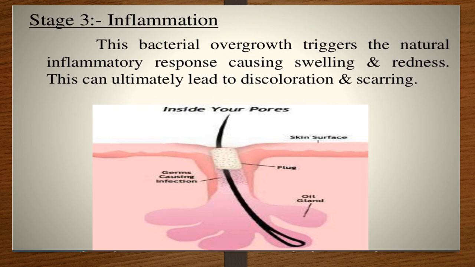When the bacteria keep on multiplying, the third stage is the inflammation stage. This bacterial overgrowth triggers a natural inflammatory response of the body and it causes swelling and hardness, which ultimately leads to discoloration and scarring. Here is a picture shown. This is the oil gland. Here are the germs causing infections. After that it becomes inflamed and pus starts accumulating in the acne.